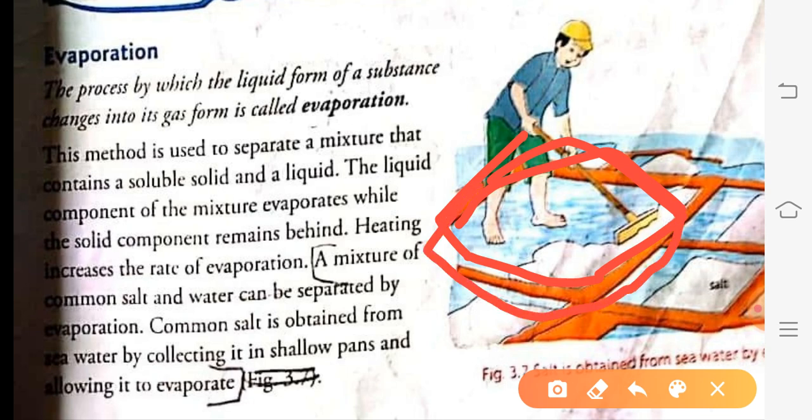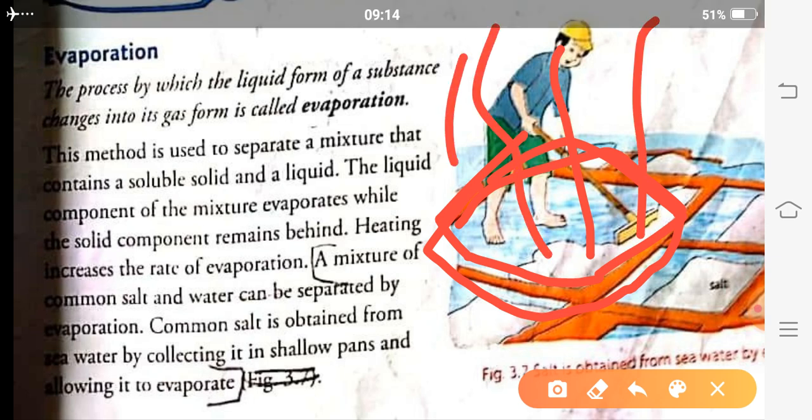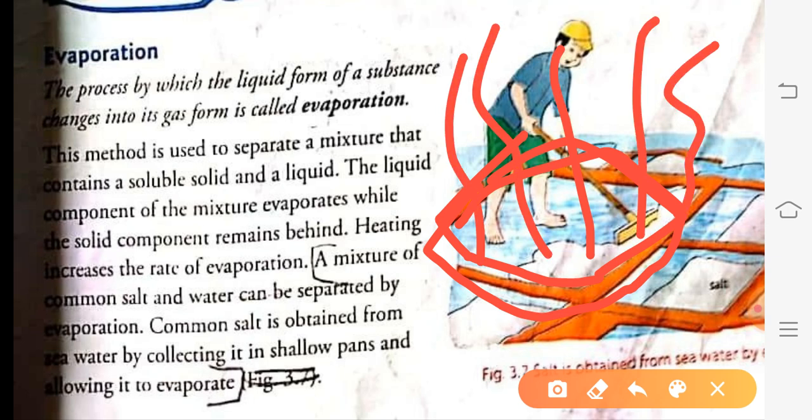These digs are then allowed to fill. In these digs, seawater is kept, and then this seawater is allowed to evaporate. We already know that seawater is salty water.